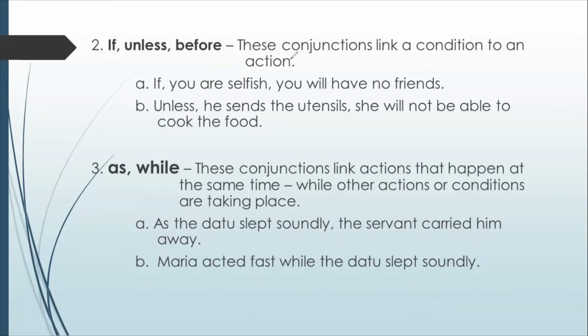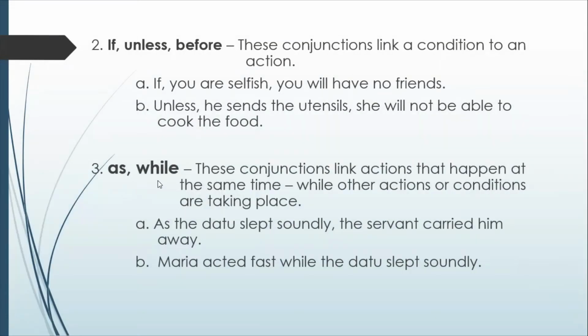A while back, the one that is linked to an action is the reason. This time, it is a condition that is linked to an action. The subordinating conjunctions that we will use are if, unless, and for. Example, if you were selfish, you will have no friends. Letter B. Unless he sends the utensils, she will not be able to cook the food.